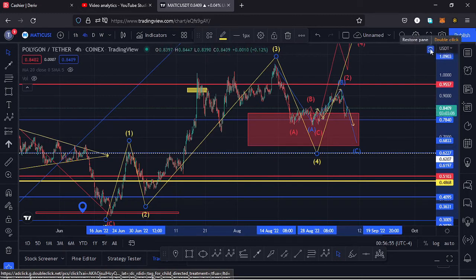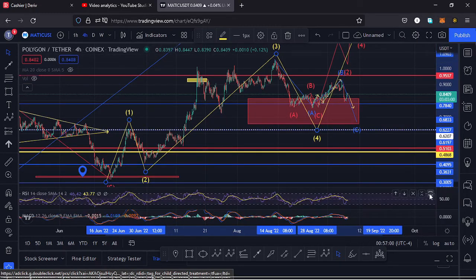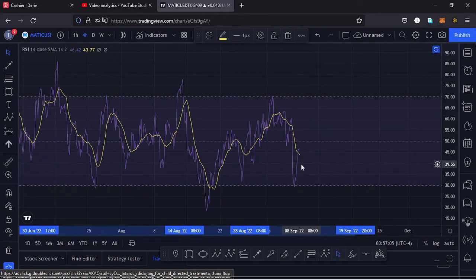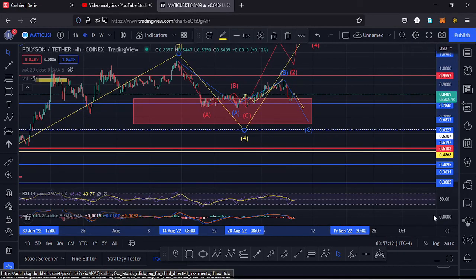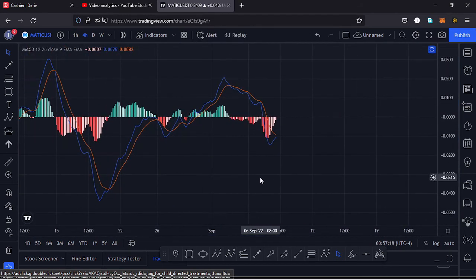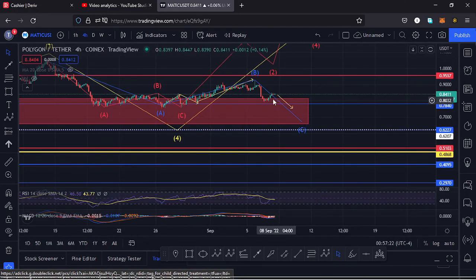Also taking a look at the indicators to see whether those movements that I have said will be supported. Here on the RSI, we are trading at around the 46 mark, and that means we have massive room for us to support any movement to the upside and also to the downside. So let's be patient and see how that plays out. Also taking a look at the MACD, on the MACD we have printed a bullish cross, and that would mean higher prices could be coming our way. So we might see a bit of a corrective move over here before we continue seeing lower prices in the formation of our wave C. So let's be patient and see how that plays out, and I'll keep you updated.